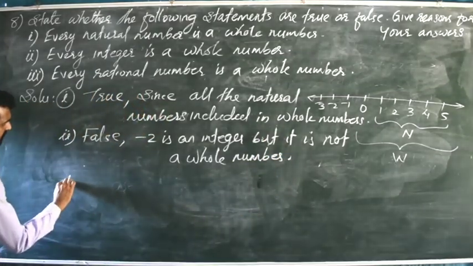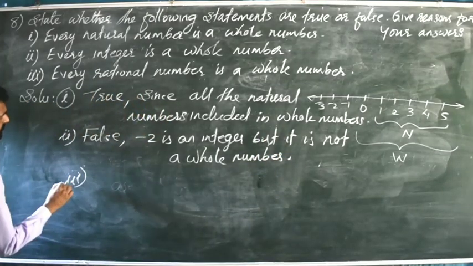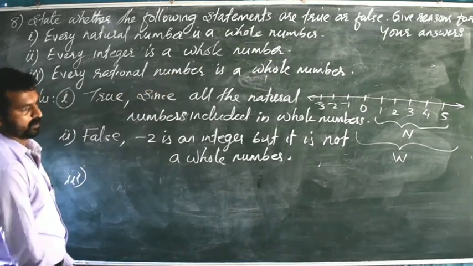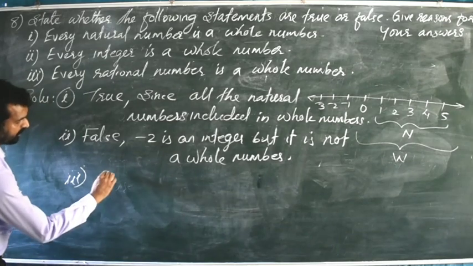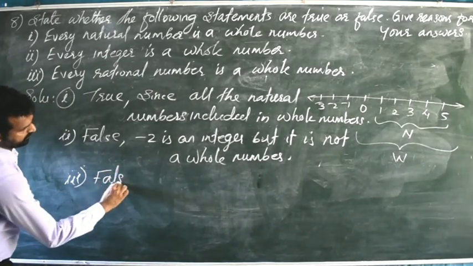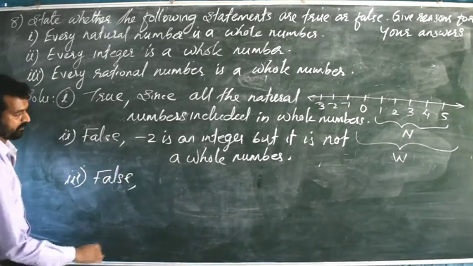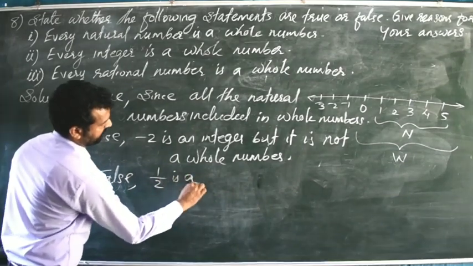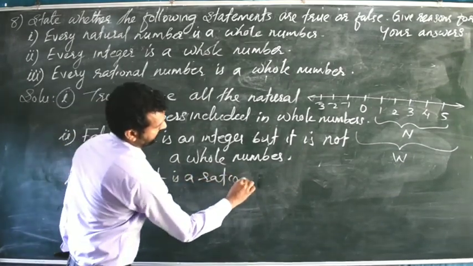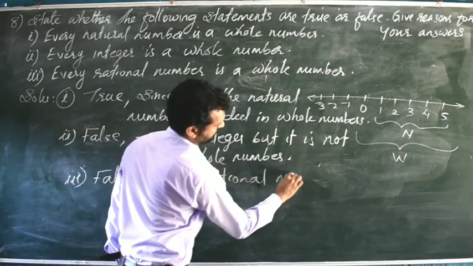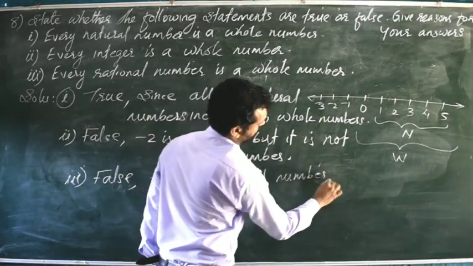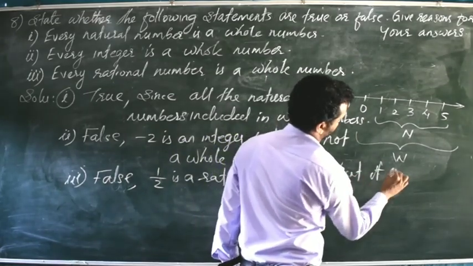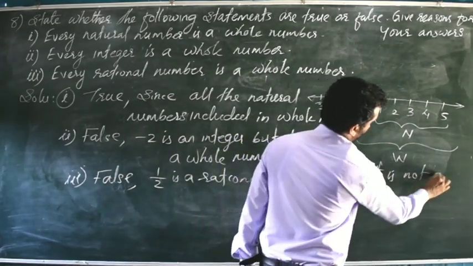Now number 3, third statement. What is the third statement? Every rational number is a whole number. That we can write false. It is a false statement because 1 by 2 is a rational number but it is not a whole number.